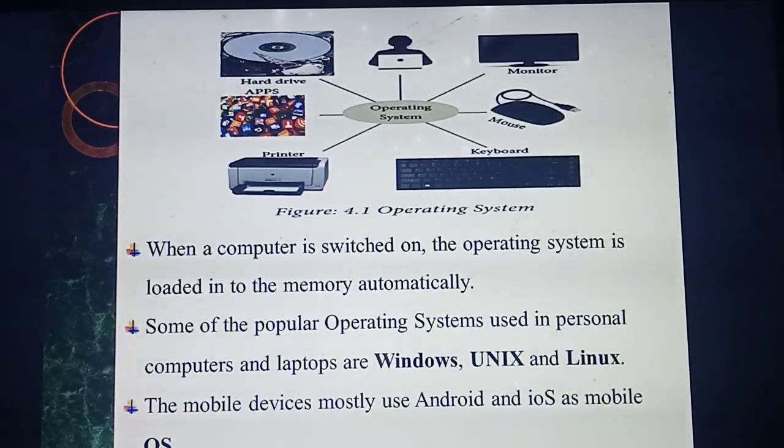Some examples of popular operating systems used in computers, laptops or tabs are Windows, Unix and Linux. In the same way, mobile devices and mobile phones also have popular operating systems. What are some popular operating systems used in mobile phones? Android, iOS, and mobile OS. Understood?